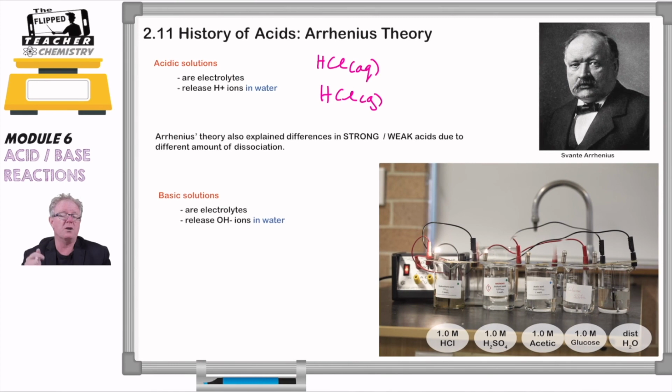But we've got to get more sophisticated than that, because there are examples where a material can be acidic or basic but not release H+ ions or OH- ions. Ammonia is the typical example. Ammonia is a base, but there are no OH- ions that ammonia releases into solution. So what's going on there? Well, I'm glad you asked, because in the next video, we're going to explain that concept with the Lowry-Bronsted definition. See you then.